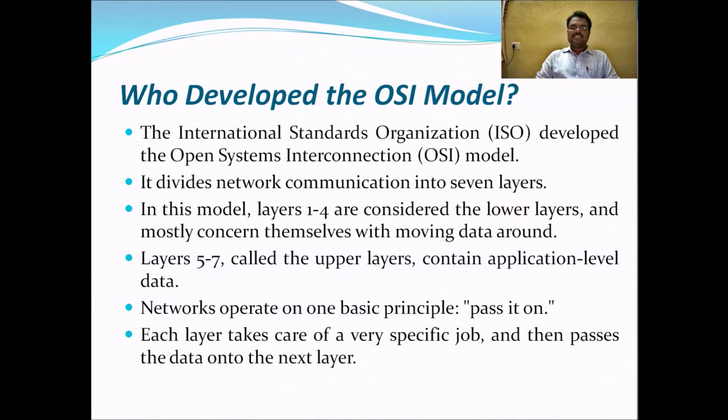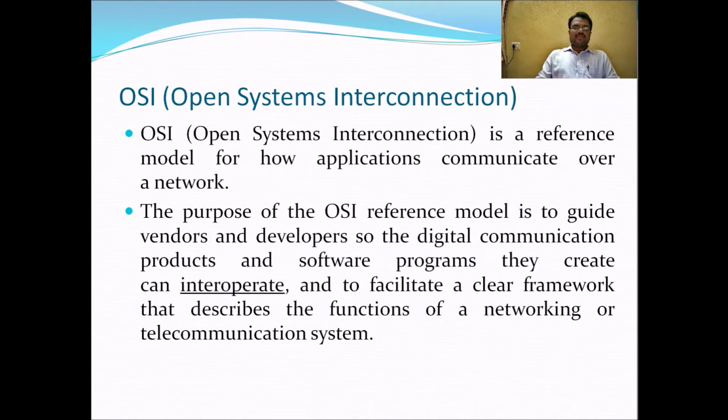Networks operate on one basic principle: pass it on. Each layer takes care of a very specific job and then passes the data on to the next layer. There are 7 layers in this OSI model, and it works on the pass it on principle. So Open Systems Interconnection is a reference model for how applications communicate over a network. This is the basic principle of networking.